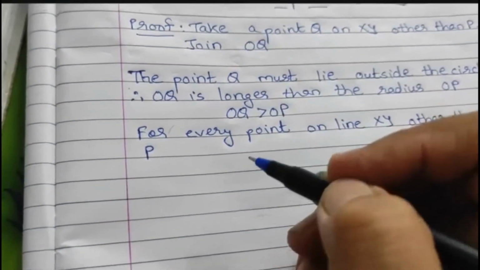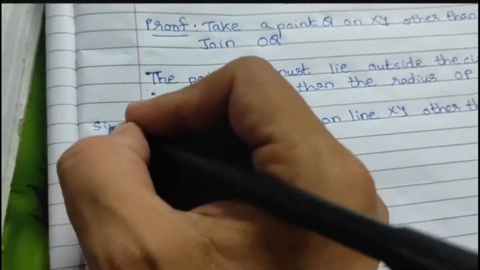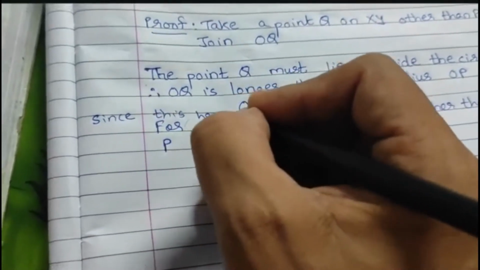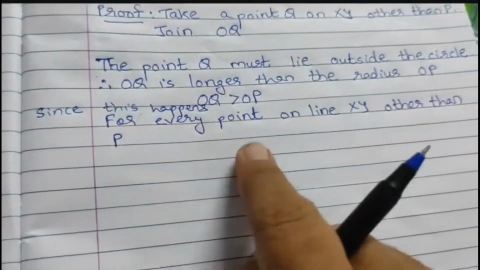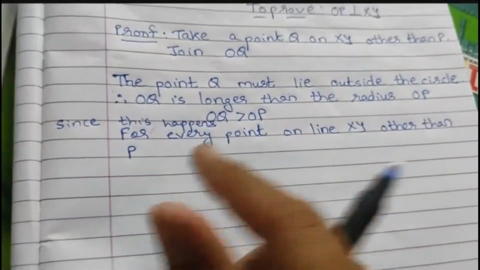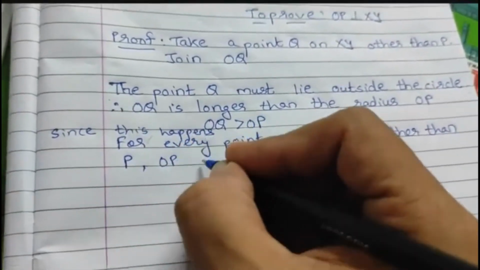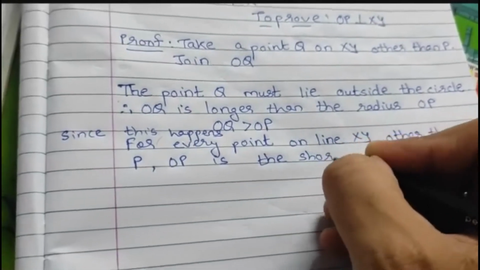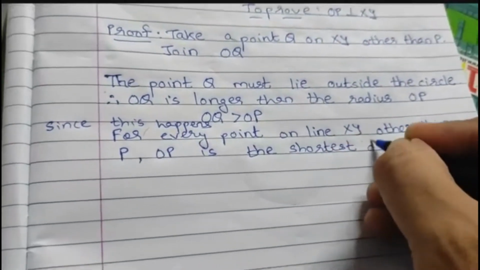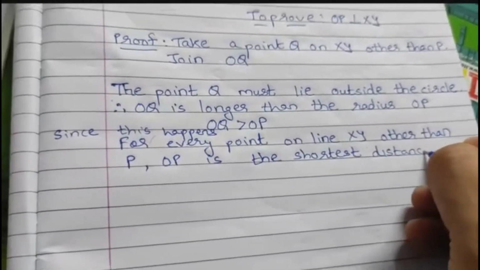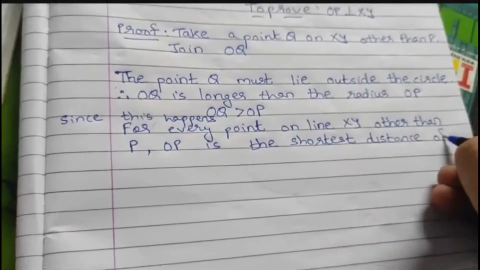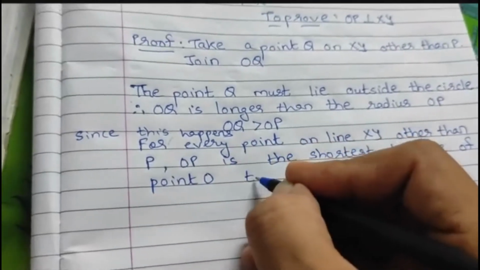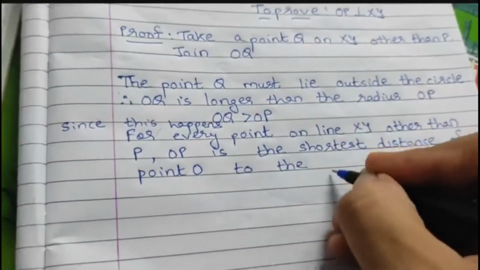I'll just add here, since this happens for every point on line XY other than P, OP is the shortest distance of point O to the points of XY.